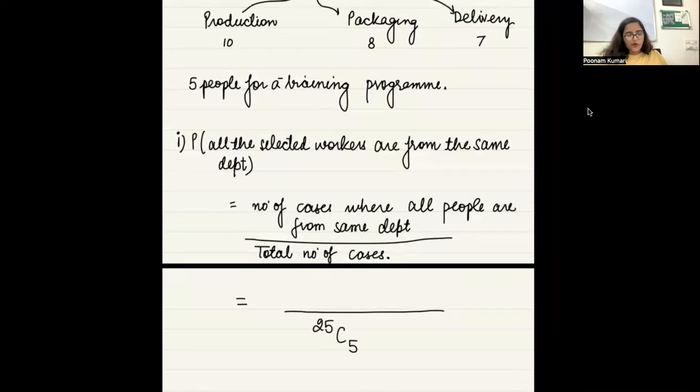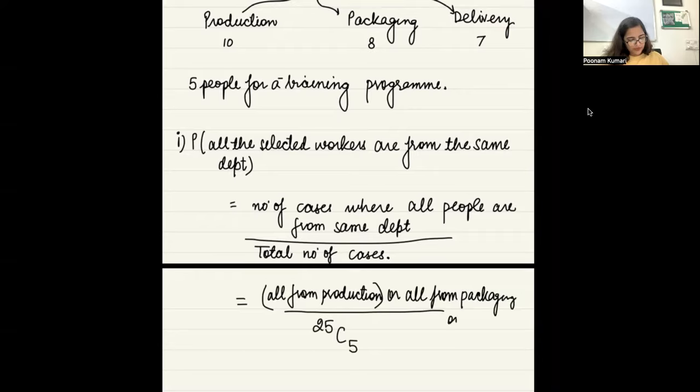And what are the cases where all the people will be from the same department? Either everybody, all from production, or all from packaging, or all from delivery, right?